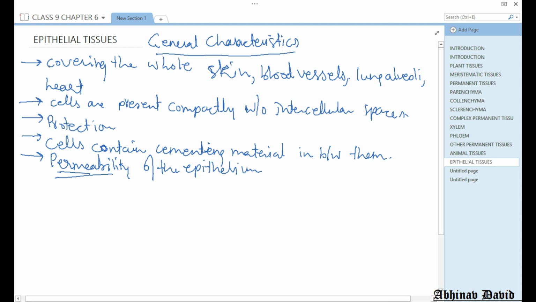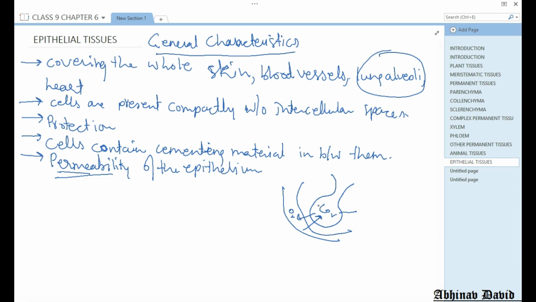If I make a diagram of the lung alveoli and the blood capillary, the lung alveoli allow oxygen to go in and carbon dioxide to go out. Only the lungs can allow oxygen to go into the blood vessels and carbon dioxide to move out of the blood vessels.